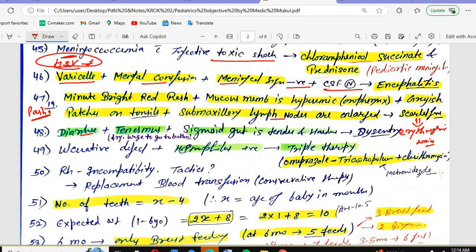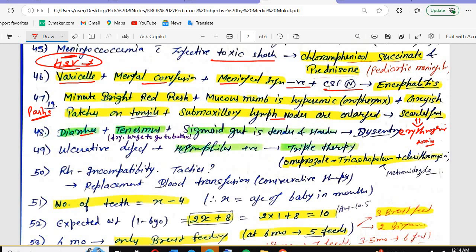We have the diarrhea plus tenesmus. What is the tenesmus? I already told you everything in the main lectures. Frequent urge to go to the bathroom means you have the sensation of incomplete emptying of the bowel or the bladder. This is the tenesmus. It is accompanied by the frequent urge to go to the bathroom.